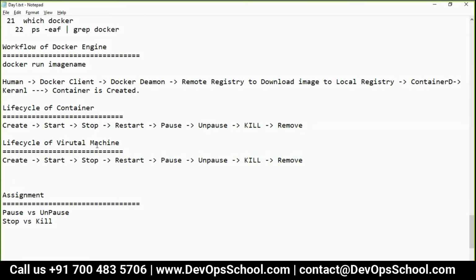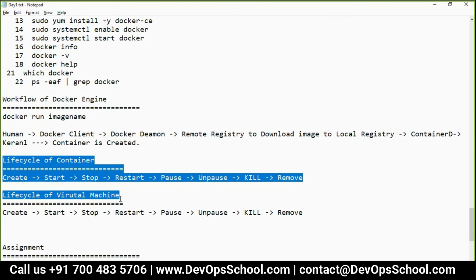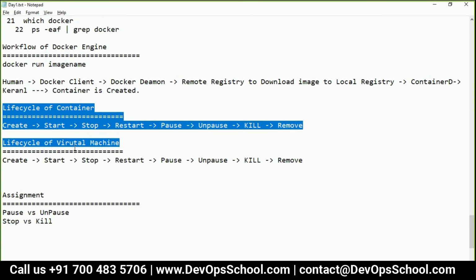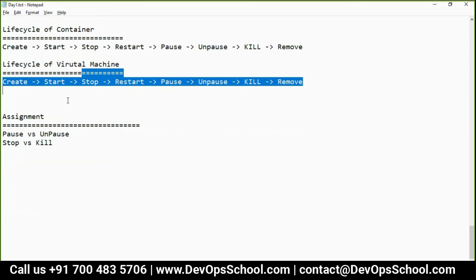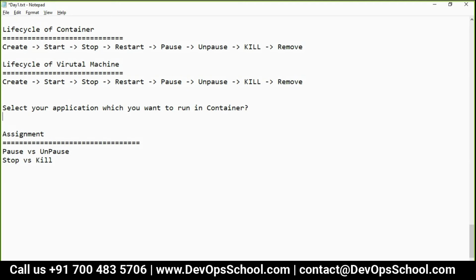So guys, first thing you have to decide is the image name. Image name is very important. So how do we get the image name? Each one of you tell me one application which you want to run inside a container. Select your application which you want to run in a container. Because remember why it's important.